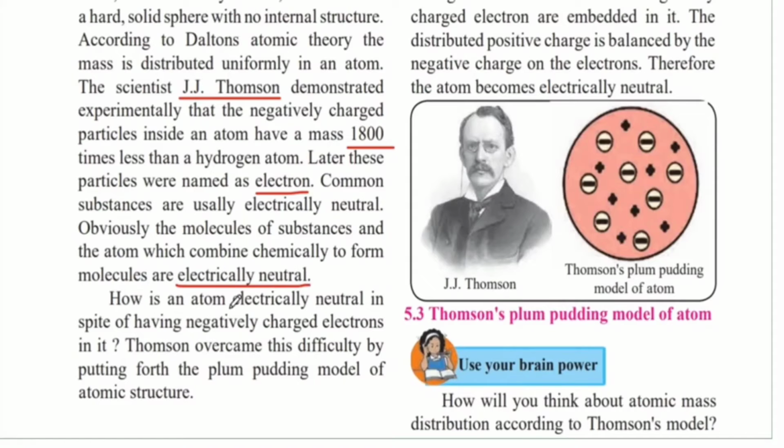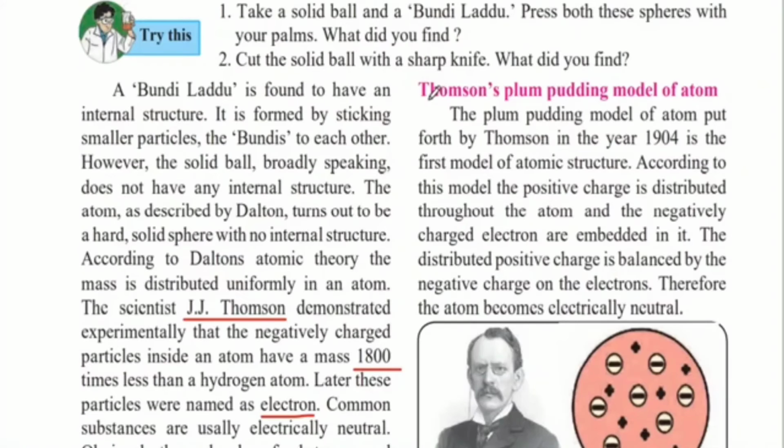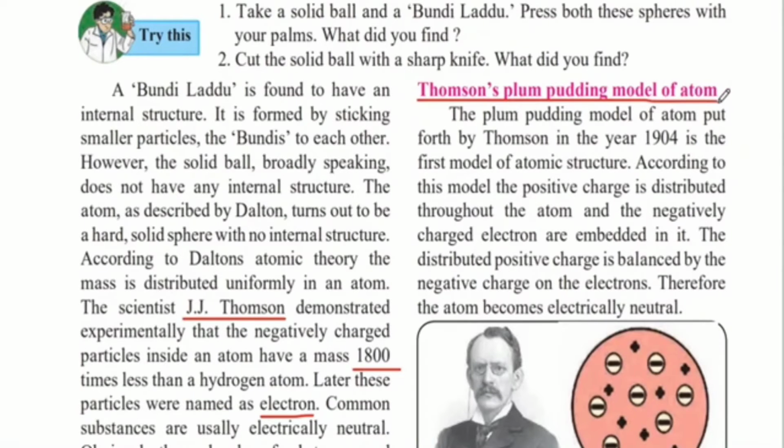How is an atom electrically neutral in spite of having negatively charged electrons in it? Thomson overcame this difficulty by putting forth the plum pudding model of atomic structure. So this is what J.J. Thomson's plum pudding model of the atom looked like. Now let us discuss Thomson's plum pudding model of the atom. The plum pudding model of the atom put forth by J.J. Thomson in the year 1904 is the first model of atomic structure.